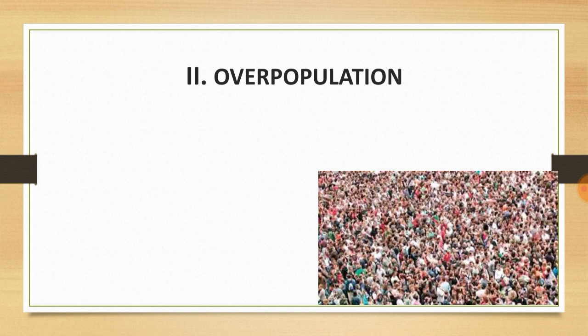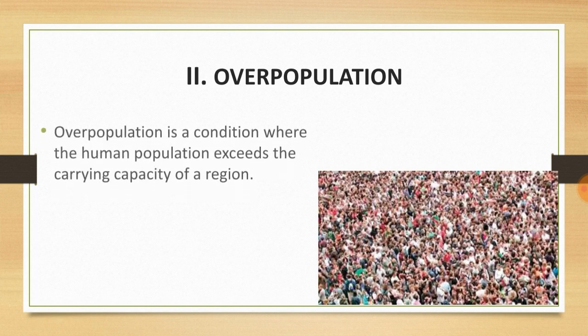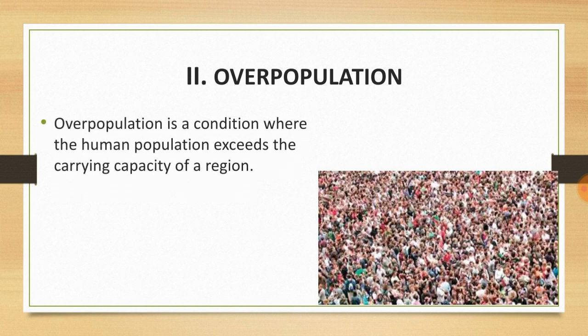Overpopulation. See the picture over here. From that picture itself we understand what it means to be overpopulating, right? Let's go to the definition. Overpopulation is a condition where the human population exceeds the carrying capacity of a region. You can observe the picture. So here the population exceeds the carrying capacity of this particular region.